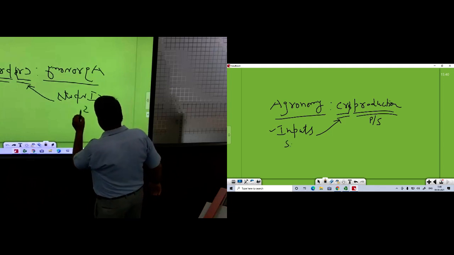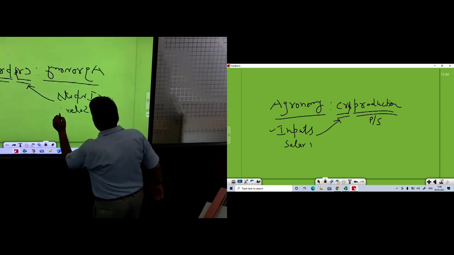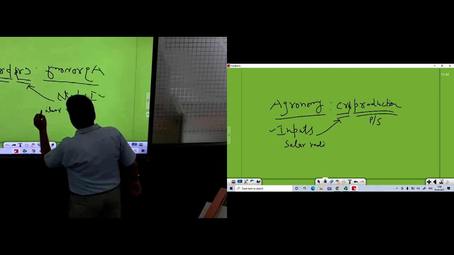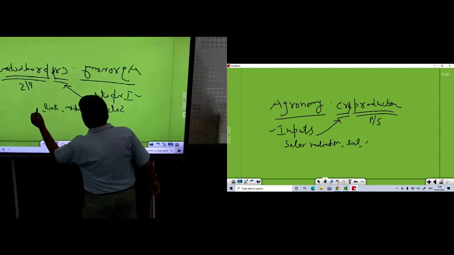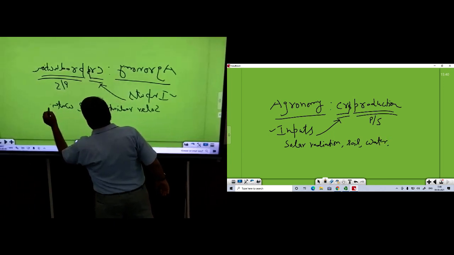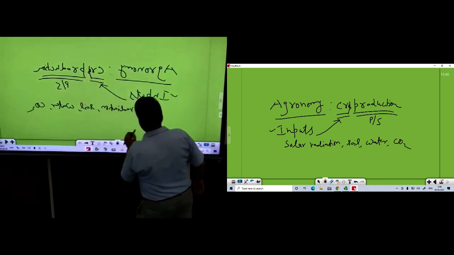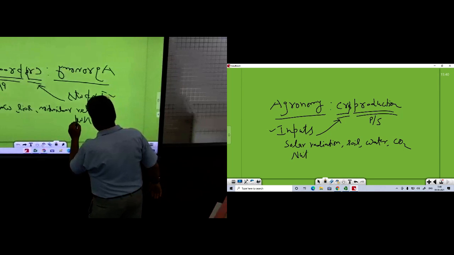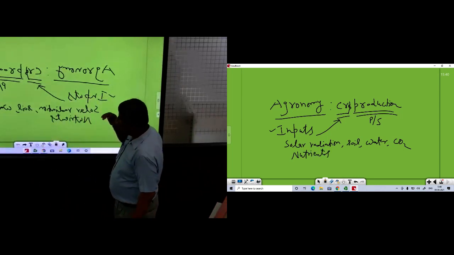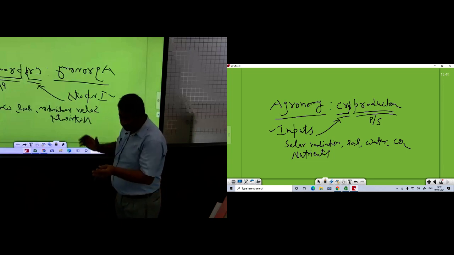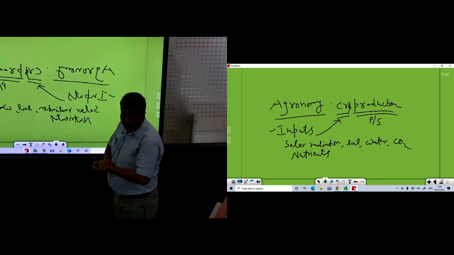The basic inputs are solar radiation, soil, water, CO2 and nutrients. That is why agronomy covers the management of all these inputs.